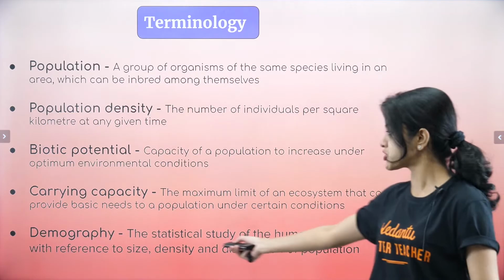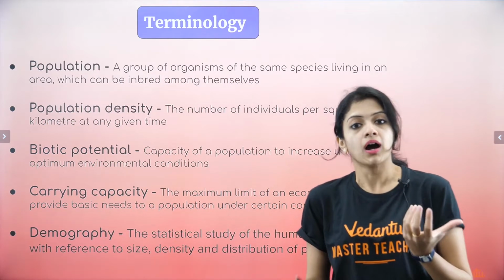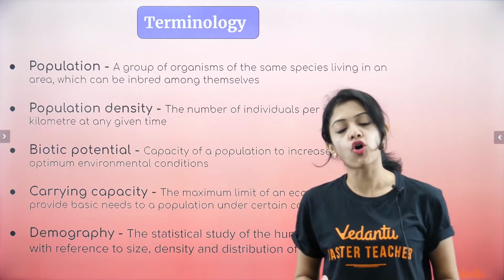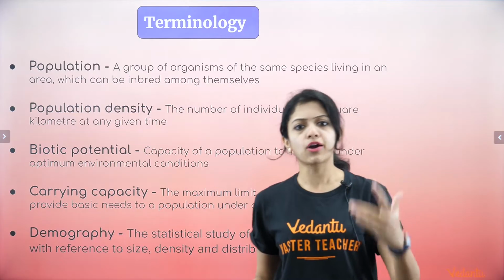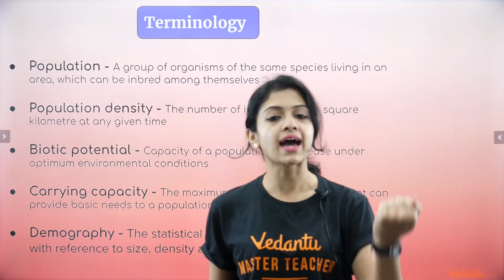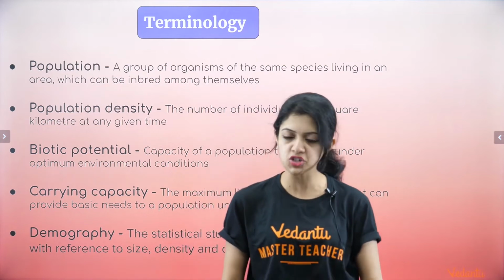These are the factors which are studied in demography, in the branch of study which we call demography. Okay, so population, population density, biotic potential, carrying capacity, and demography are the first 5 terms that we have recapped in this chapter. We have 5 more. Let's look at what they are.